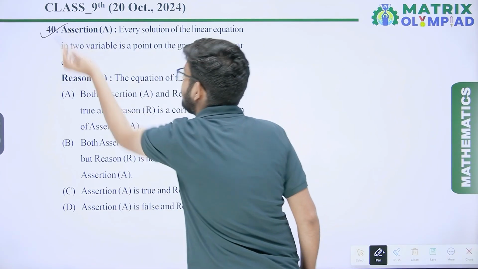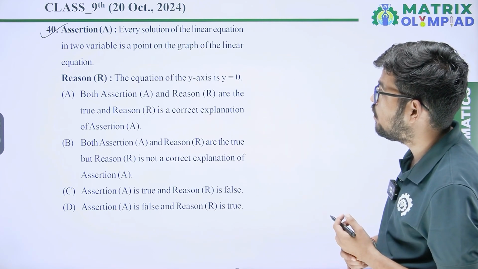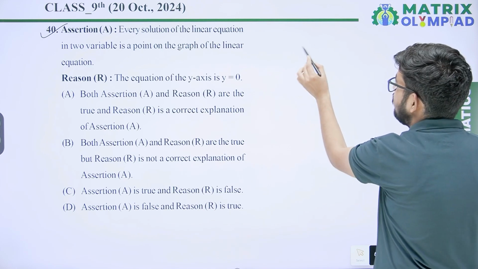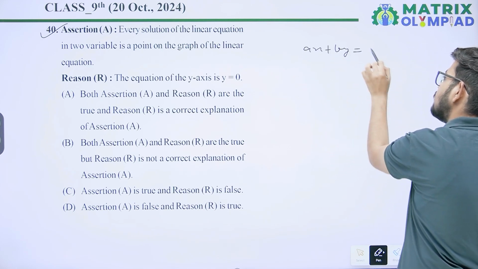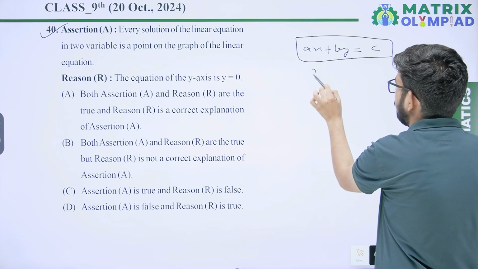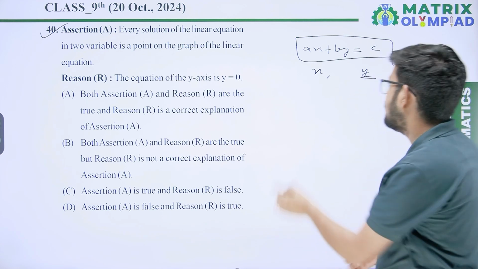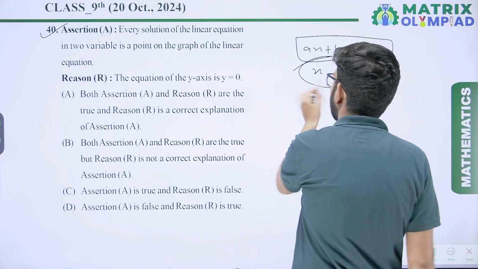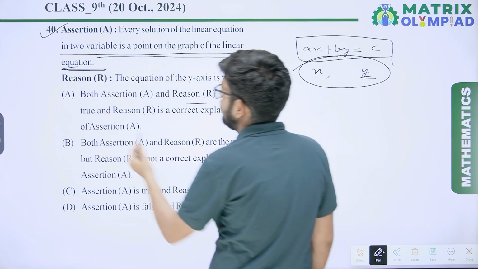Next, question number 40. Assertion: every solution of a linear equation in two variables is a point on the graph of the linear equation. It is saying if an equation is given, ax plus by equal to c, a linear equation in two variables, then when you put the value of x you will get the value of y. These values of x and y will be the solution of the linear equation. And when you draw the graph, every point will lie on the graph.